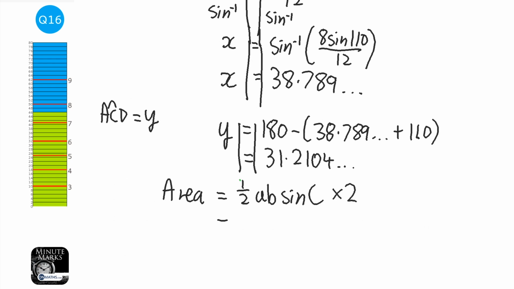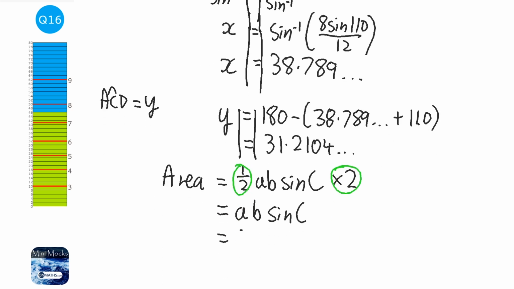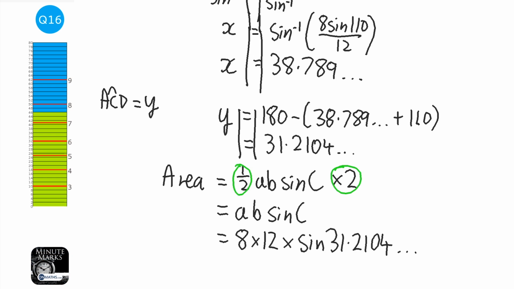Now if we notice that the half and the times 2 will cancel, so it's just going to equal AB sine C. Now I've kept that number in my calculator, so I can use it. Where's A and B? A and B are going to be 8 and 12. So it's going to be 8 times 12 times sine 31.2104 blah blah blah. So let's quickly use the calculator before it switches off. So I'm going to press sine answer, close bracket, times 12 times 8.